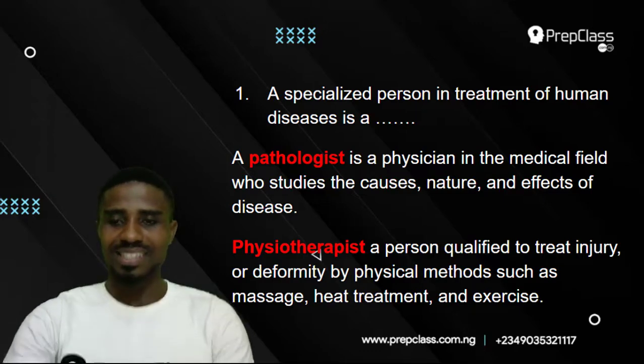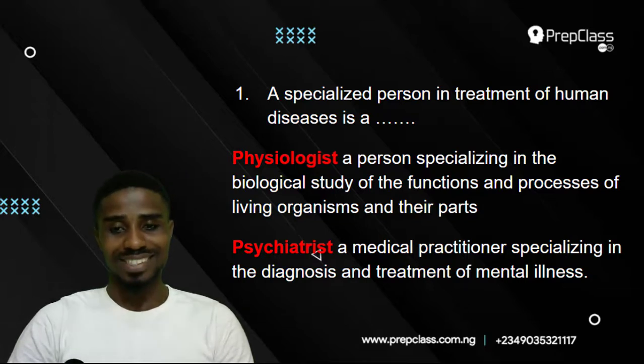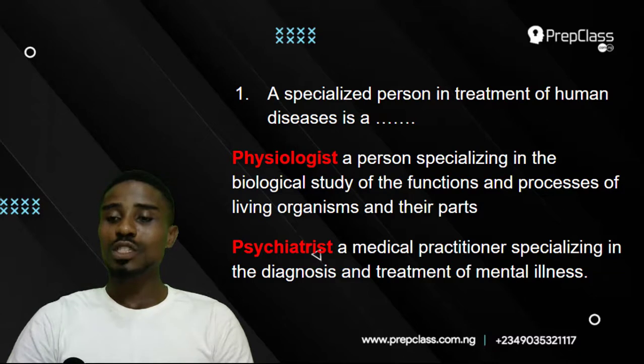That's not the answer. Physiologist, a person specializing in the biological study of the functions and processes of living organisms and their parts. That doesn't look like the answer. And the last one, psychiatrist, a medical practitioner specializing in the diagnosis and treatment of mental illness.